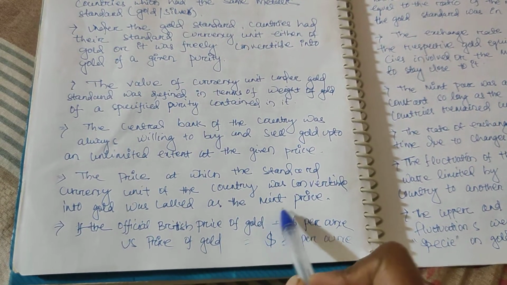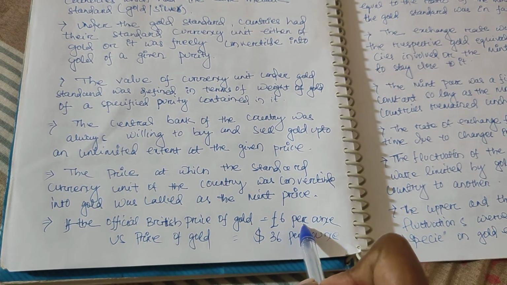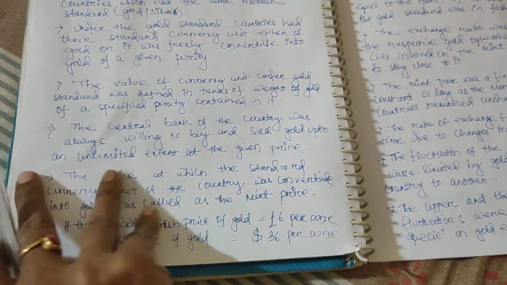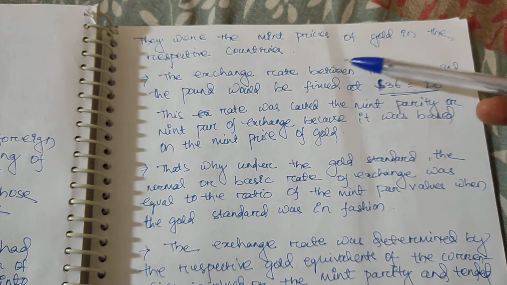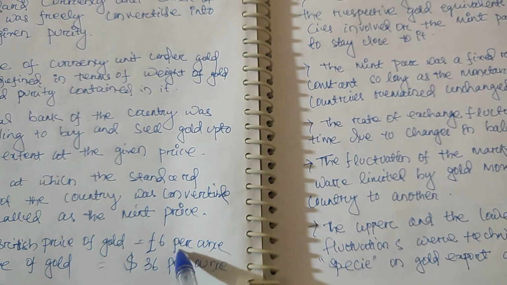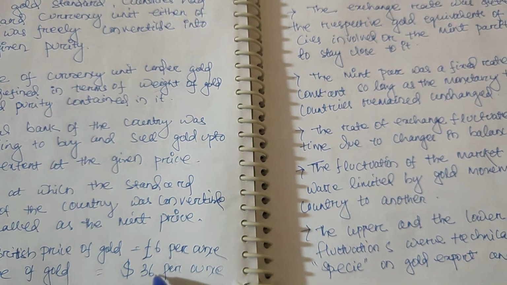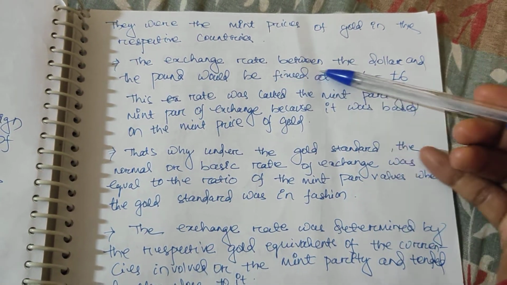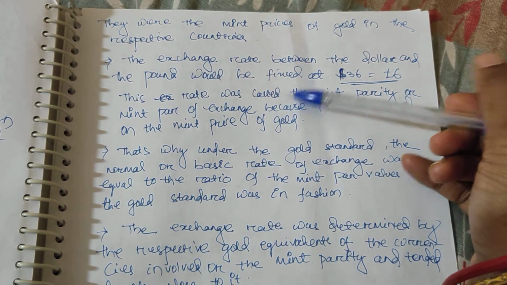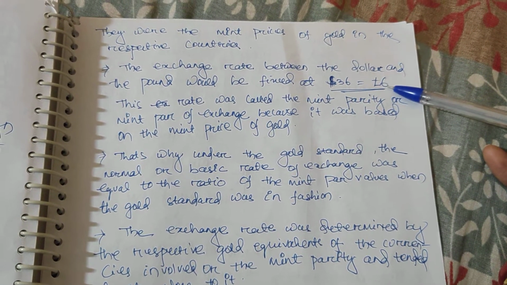So at that time different countries' currencies were converted into gold, and they measured gold in ounces. So there was a mint price of gold in the respective countries. Just like in the example, per ounce of gold is 6 pounds and per ounce of gold is $36. If so, then the exchange rate between the dollar and pound would be fixed at $36 equal to 6 pounds.